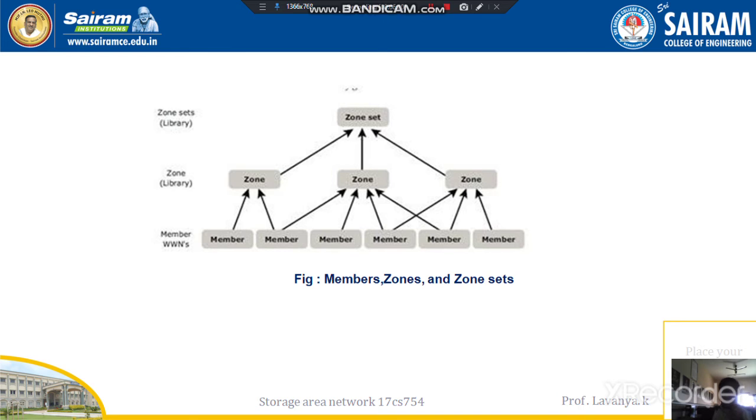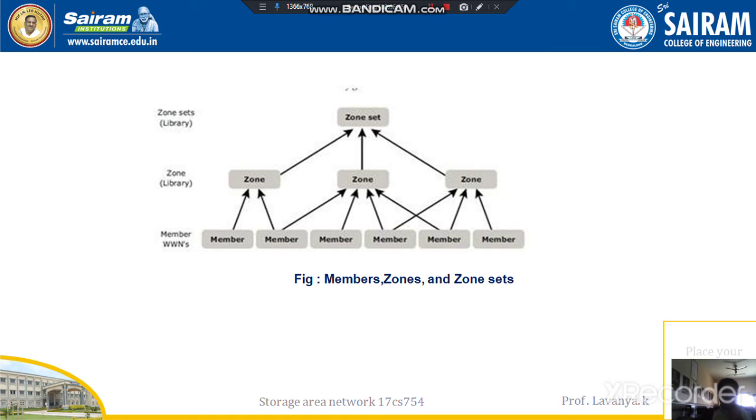Here the members are nodes within the storage area network that can be included in the zone. A zone comprises a set of members that have access to one another. A port or a node can be a member of multiple zones.